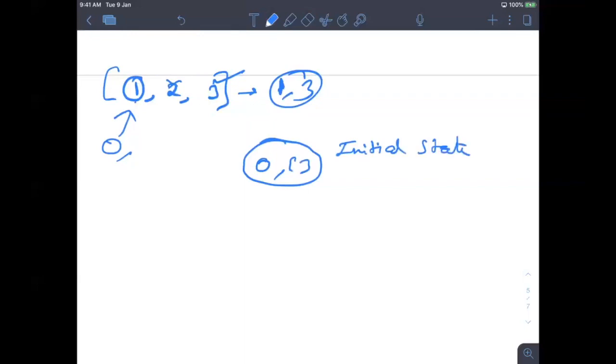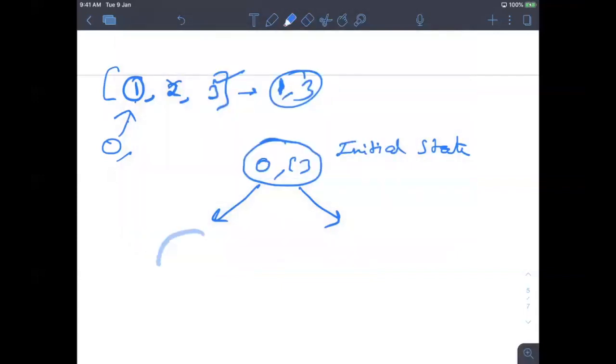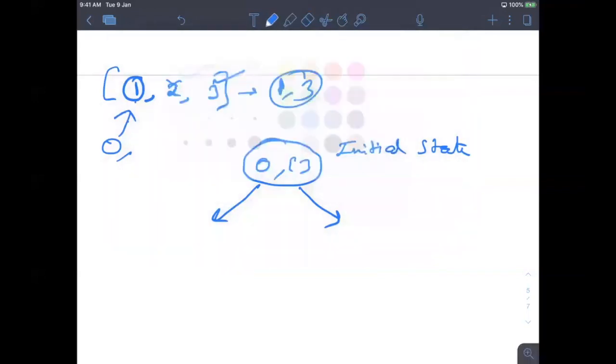Now I have come to this and I have 2 options. Either I will choose it or I will not. Let's say I'm not choosing it.